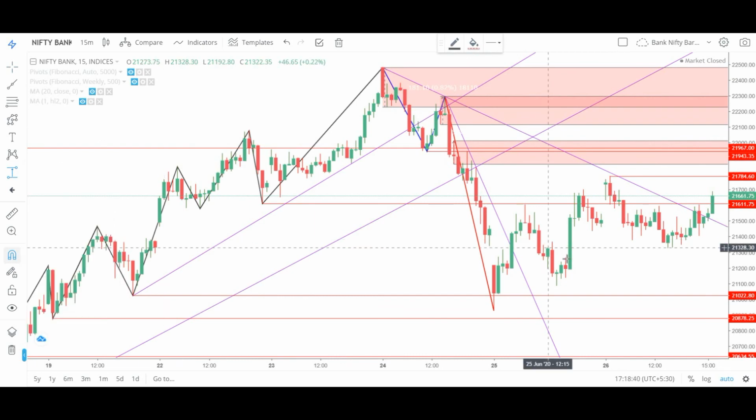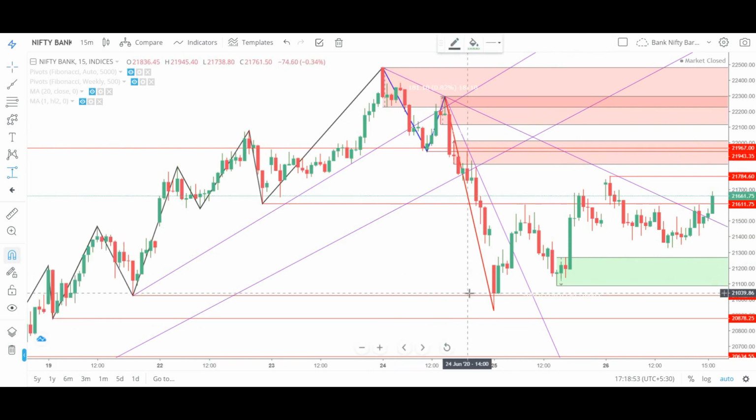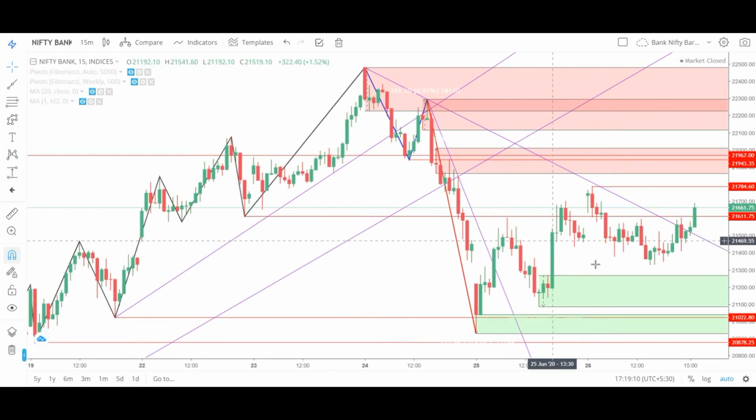This is a valid momentum continuation zone, demand area. From here prices went up and they are struggling now here. So if prices come here, we can take a buy entry, or if prices come here, we can take a sell entry for this target.